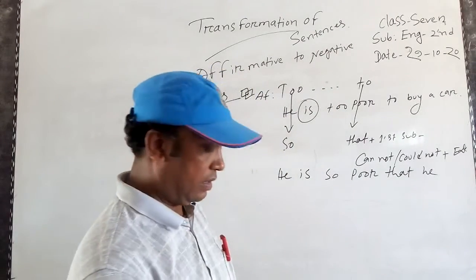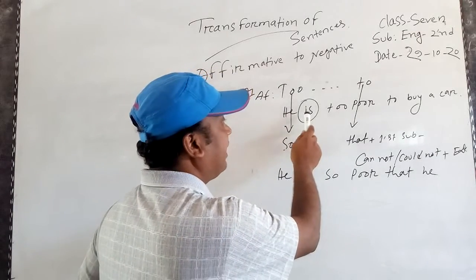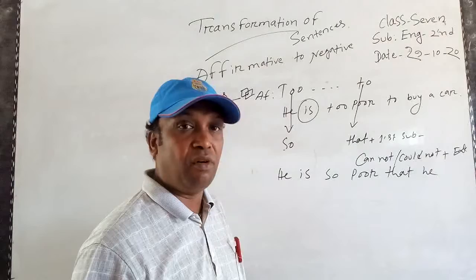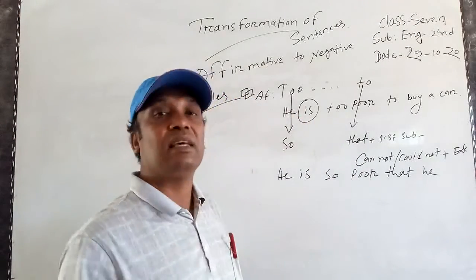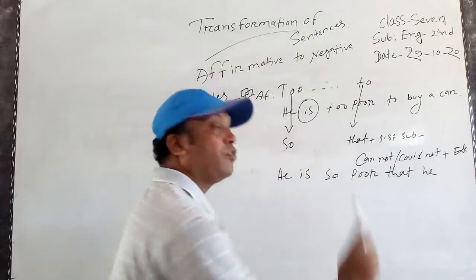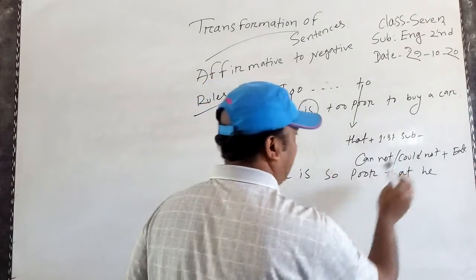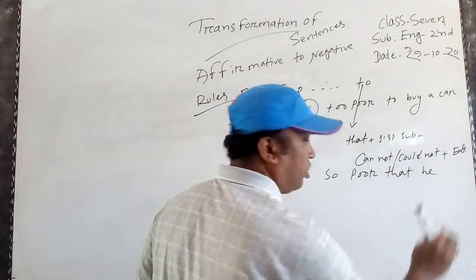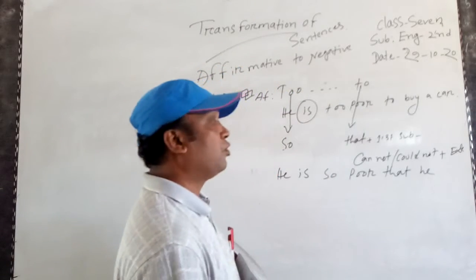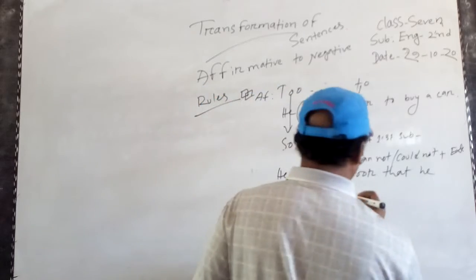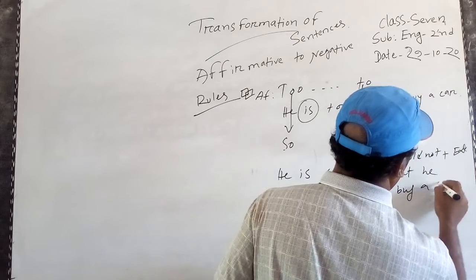This is the main factor where we can use cannot or could not. If the first verb is present form, you have to use cannot. If the first verb is past form, you have to use could not. So it is simple. The verb is present, use cannot. The verb is past, use could not. So the verb is present form, so you have to use cannot. He cannot buy a car.